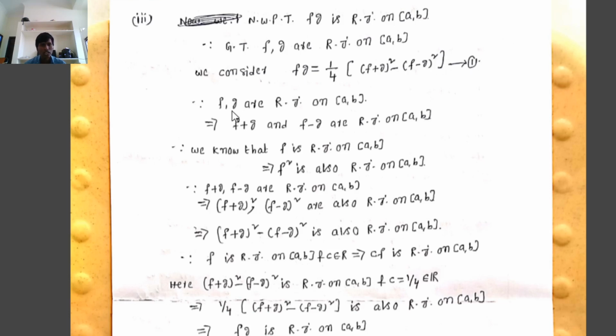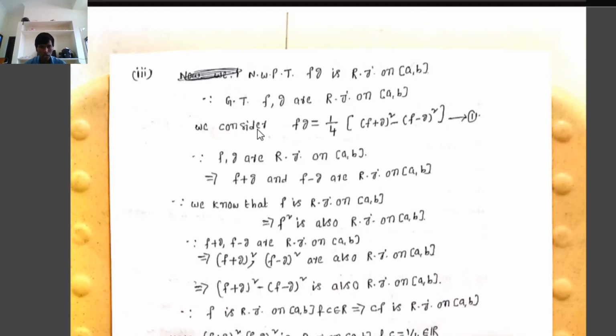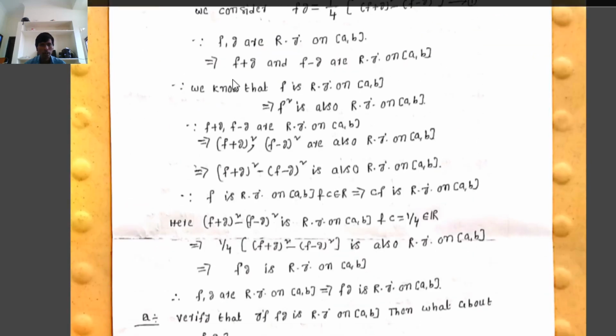Since f, g are Riemann integrable on the closed interval [a, b], we already know by the previous theorem that f plus g is also Riemann integrable on the closed interval [a, b]. Already, from the second result, f minus g is also Riemann integrable on the closed interval [a, b]. Therefore, since f, g are Riemann integrable, f plus g and f minus g are Riemann integrable on the closed interval [a, b].